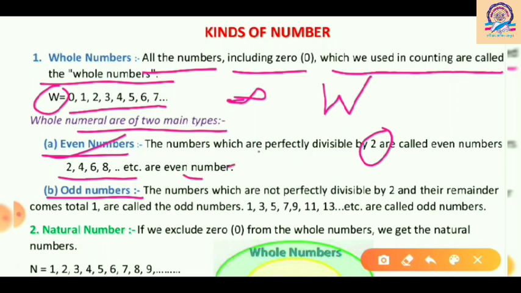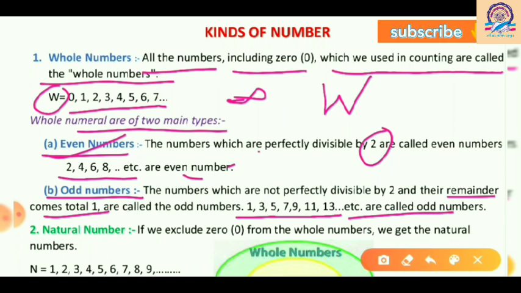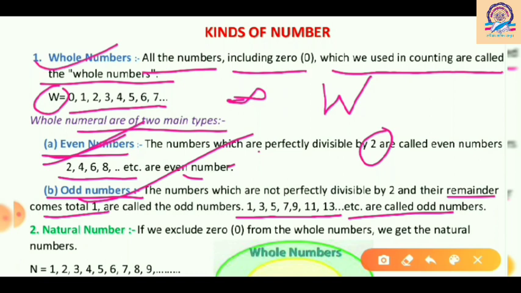Now what are odd numbers? Odd numbers are just the opposite of even numbers. Odd numbers means the numbers which are not perfectly divided by 2, and the remainder comes 1. Some examples of odd numbers are 1, 3, 5, 7, 9, 11, 13, etc. I hope that you have understood these even numbers and odd numbers very well. And you can say that this is the second definition of whole numbers, that the numbers which start from 0 and go to infinity are called whole numbers.